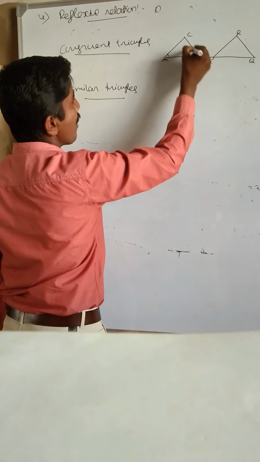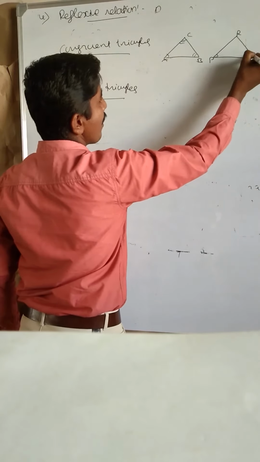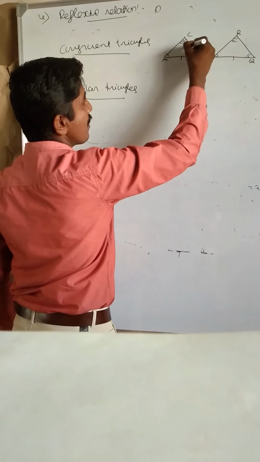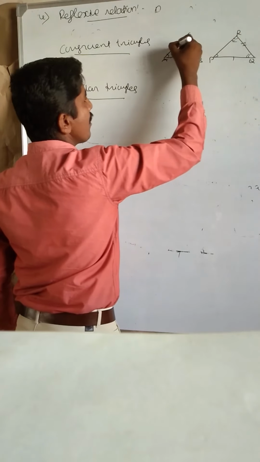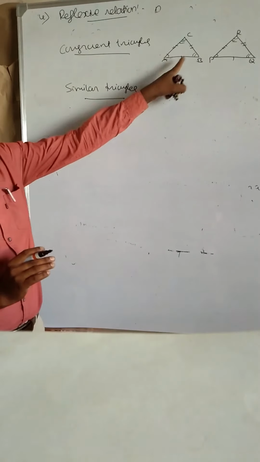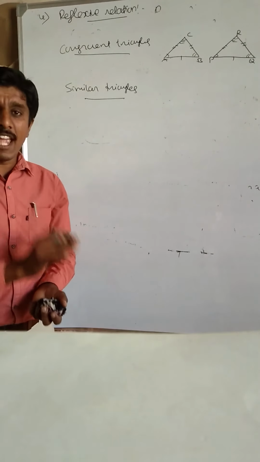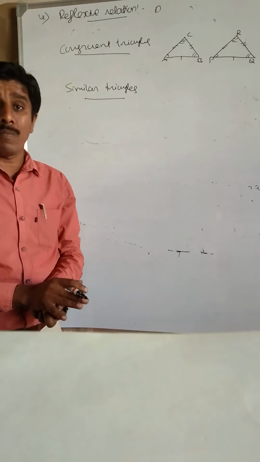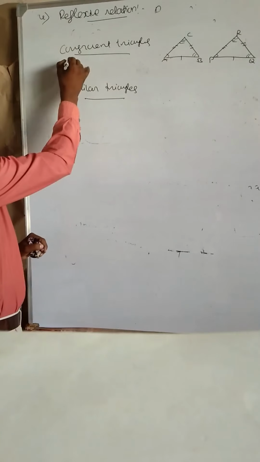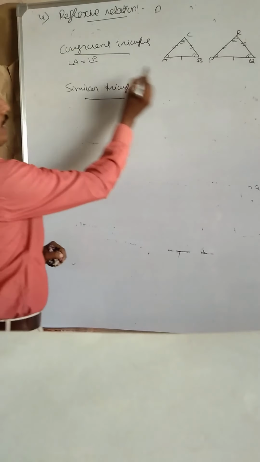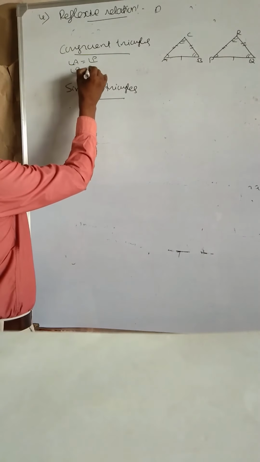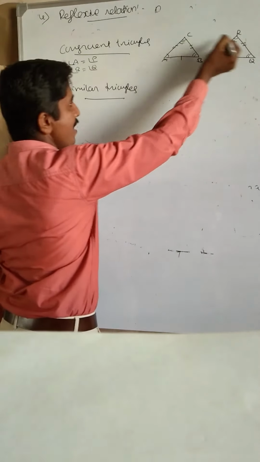Angle A, angle B, angle C, angle P, angle Q, angle R. Here ABC corresponding PQR, here AC, here PR. When we say that they are congruent, it means corresponding angles are equal and corresponding sides are equal. Corresponding angles here: angle A equal to angle P, angle B equal to angle Q. Next, angle C equal to angle R.